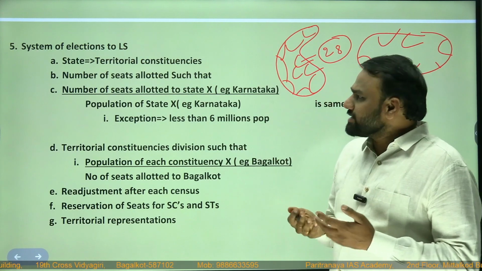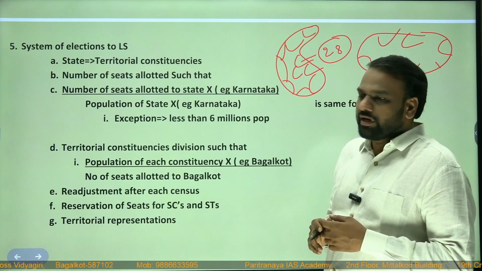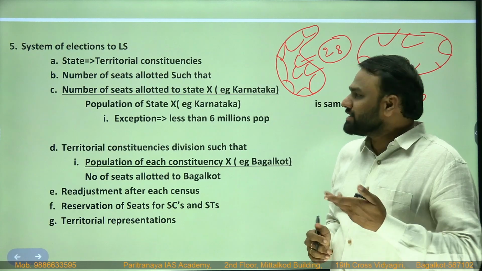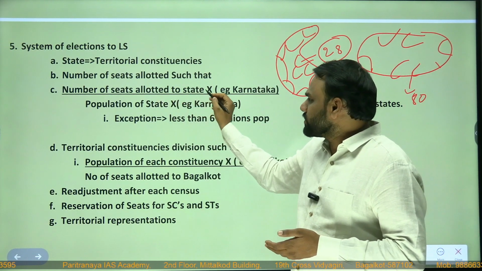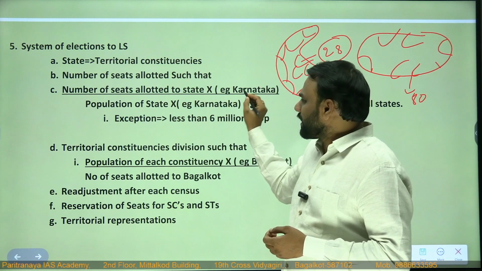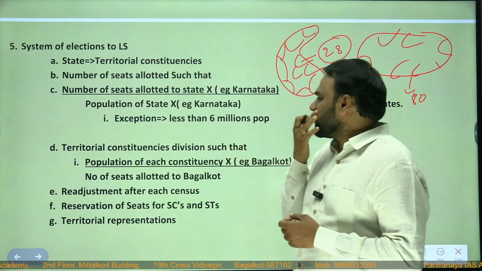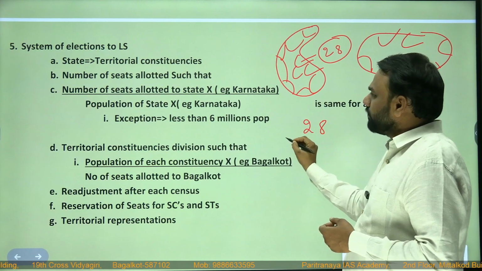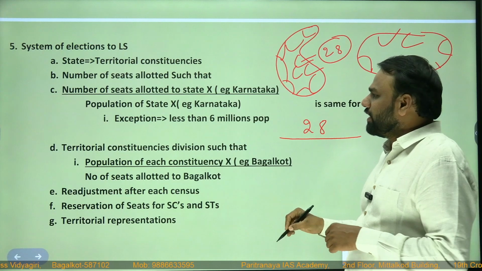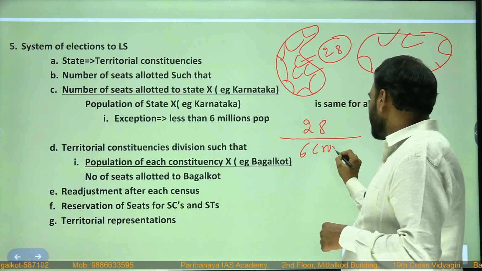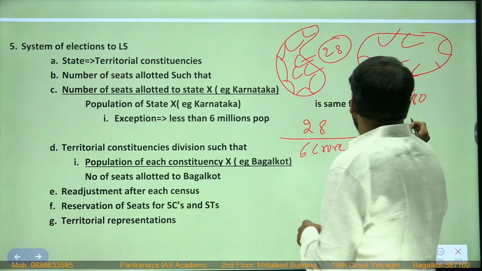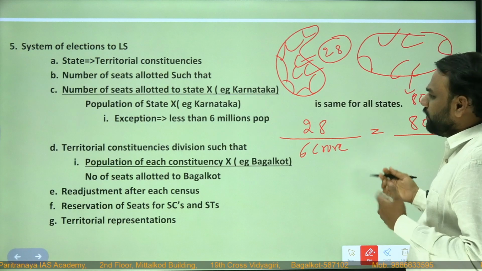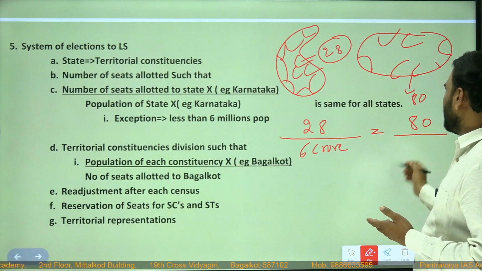So how will they decide the number of seats allotted? Number of seats allotted to Karnataka is 28 and to Uttar Pradesh is 80. How is that? It is governed by this formula. Number of seats allotted to state X divided by population of that state. Let us assume Karnataka: number of seats 28 divided by population of Karnataka, approximately 6 crore. Similarly, Uttar Pradesh, 80 divided by population of Uttar Pradesh, I don't know exactly, let us assume around 20 crore.